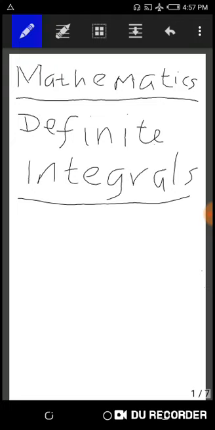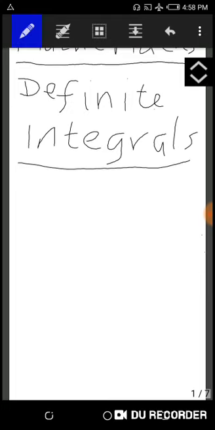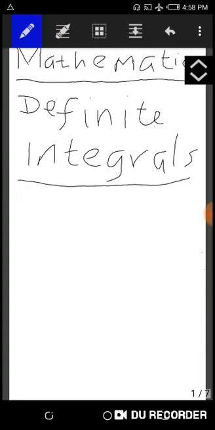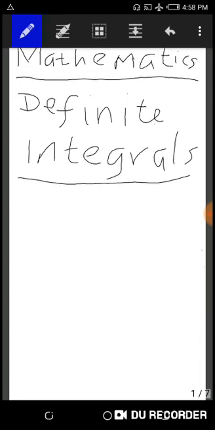Definite integrals under integration. But before we look at that, I would want us to look at the difference between a definite integral and an indefinite integral, because we also have an indefinite integral. And before we look at the definite integral, I would run a quick revision, like a primer, on our basic integration rules, just in case you have forgotten, so you'll be up to date and follow along as expected.